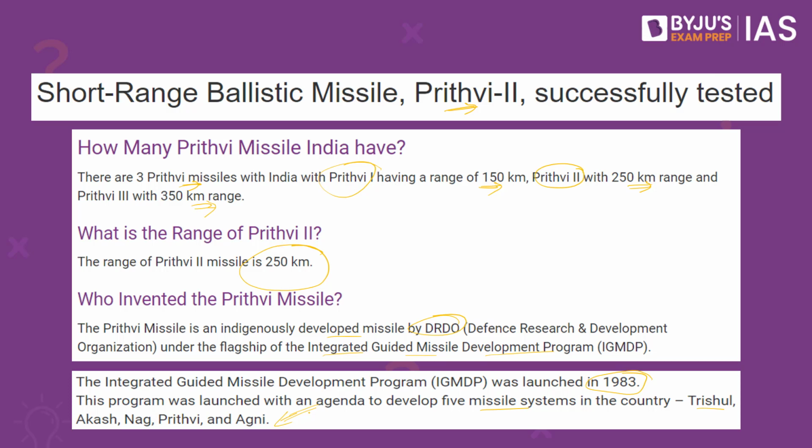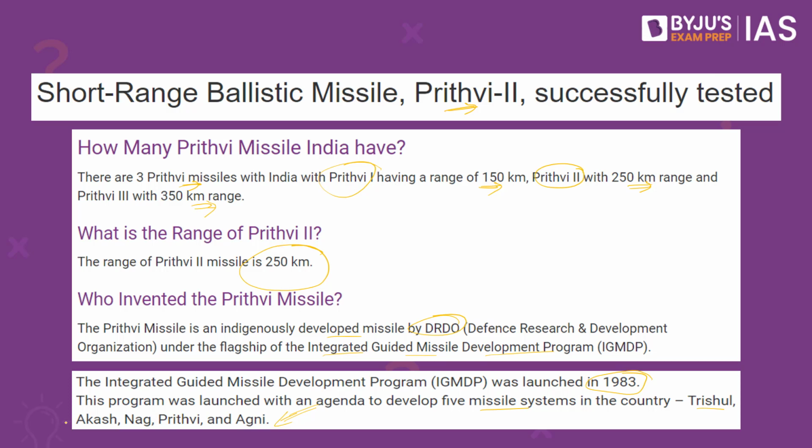So if we speak about Prithvi, this happens to be a short range surface to surface ballistic missile. If we speak about Agni, this happens to be an intermediate range surface to surface ballistic missile. Then if we speak about Trishul, this happens to be a short range low level surface to air missile. Then Akash is a medium range surface to air missile, and Nag happens to be an anti-tank missile. All of this can be very important from the preliminary examination point of view.